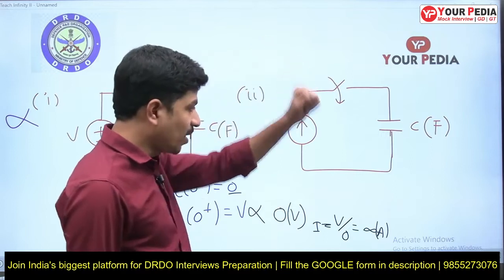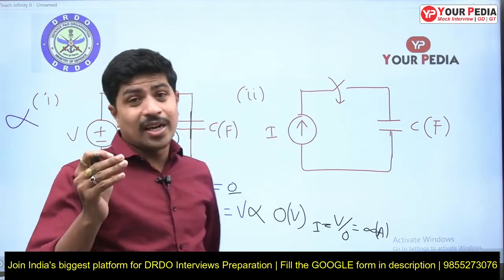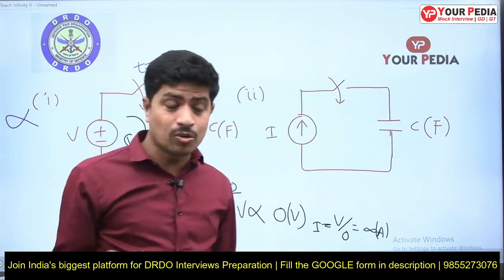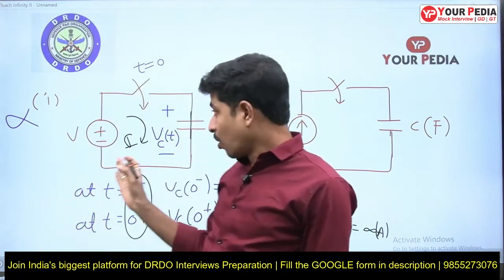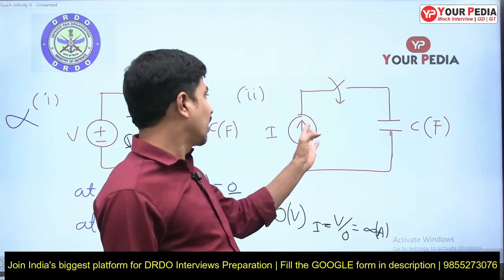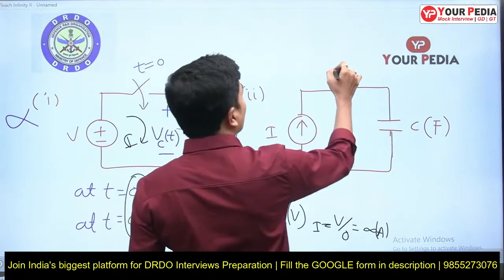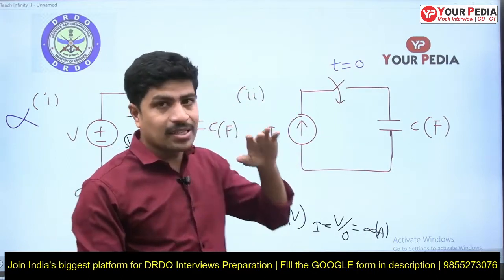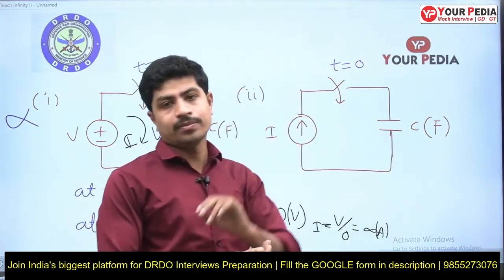Let's go for the next combination. Sir, connecting a DC voltage source to a capacitor and closing the switch at t equal to 0 is creating a lot of problems. Then why can't we connect this way? Let's see whether we can do it this way or not. Many students will say, sir, we can connect like this. This is also not allowed.